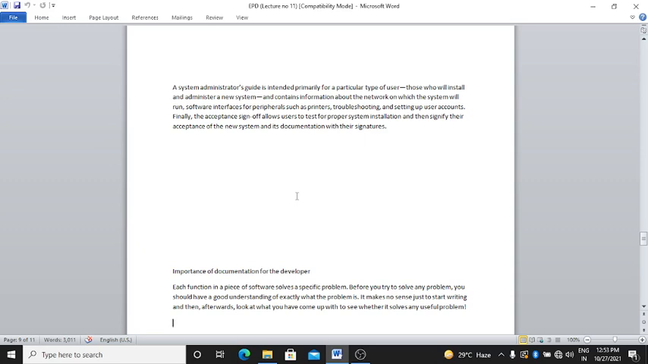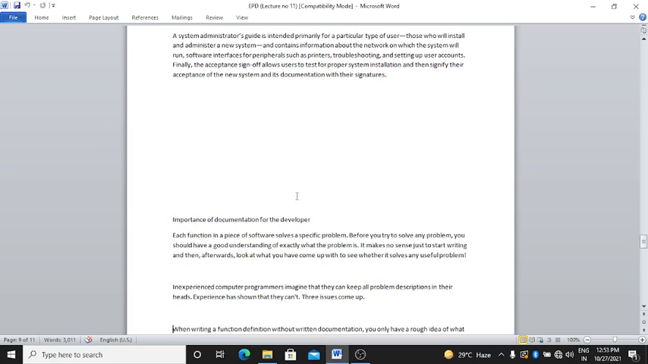Finally, the acceptance sign-off allows users to test for proper system installation, and they signify their acceptance of a new system and its documentation with their signatures.